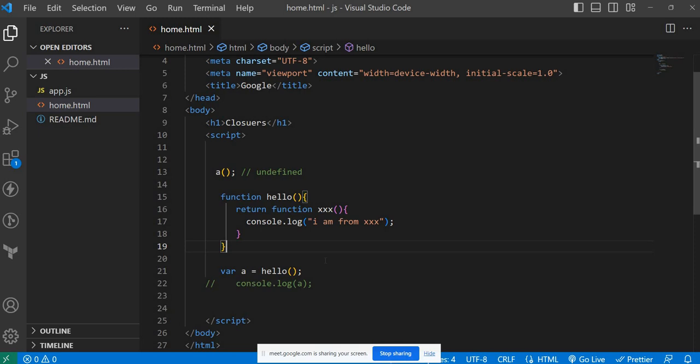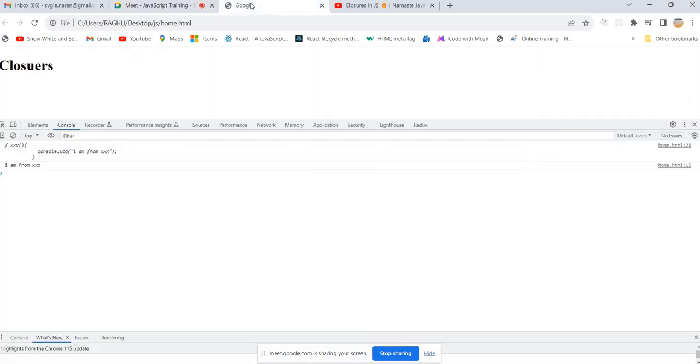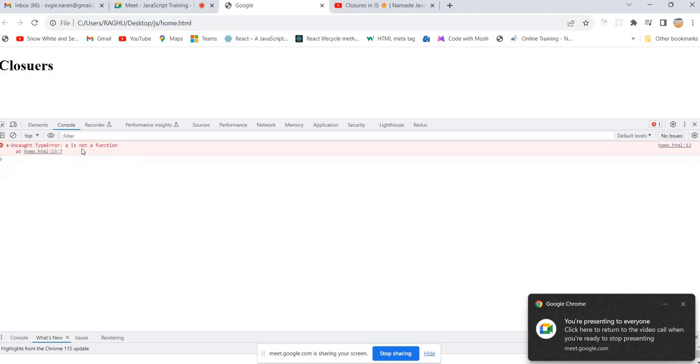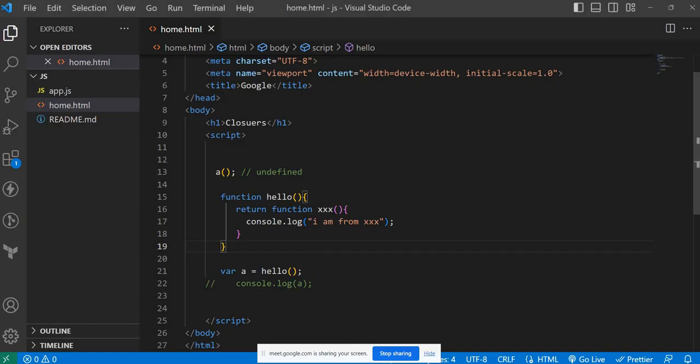Before line number 21, what will be the value of A? It's undefined. If it is undefined, is it possible to invoke that one? No. It does not have any function, right? It has a special holder, undefined. That's the reason it will throw an error. It is not a function. A is not a function. But previously, why did you say it will display I am from triple X?